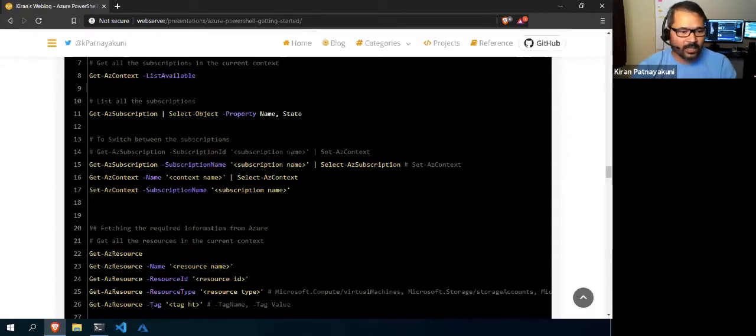So here you can use it like this, or you can use Get-AzContext with the context name and then Select-AzContext. This way also you can set the subscription. The other way is Set-AzContext and give the subscription name. It will set the subscription to the desired subscription.